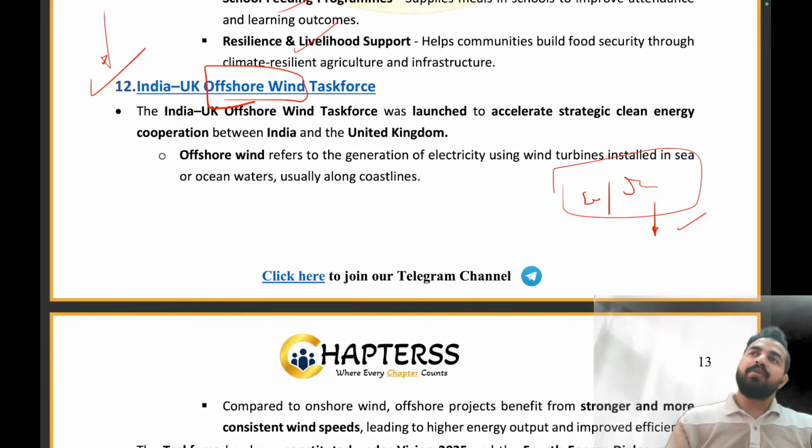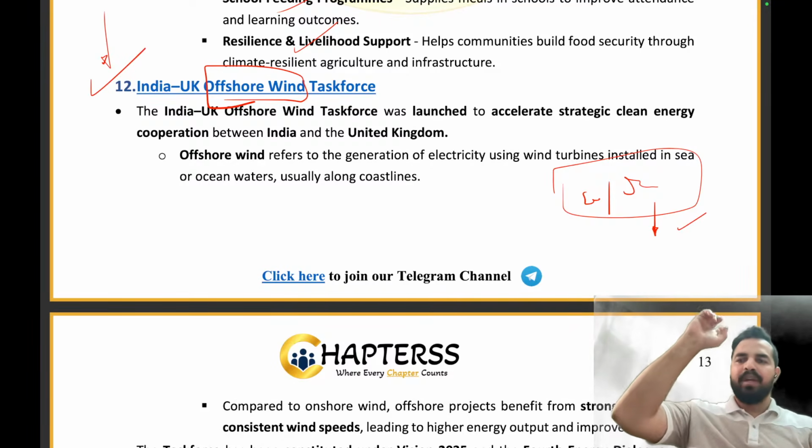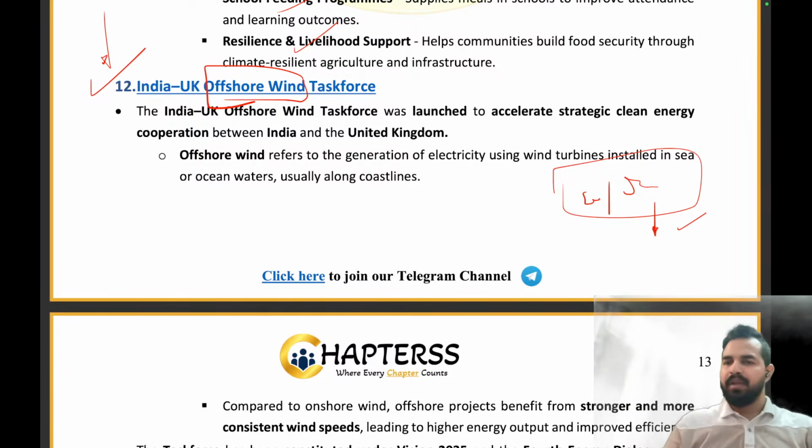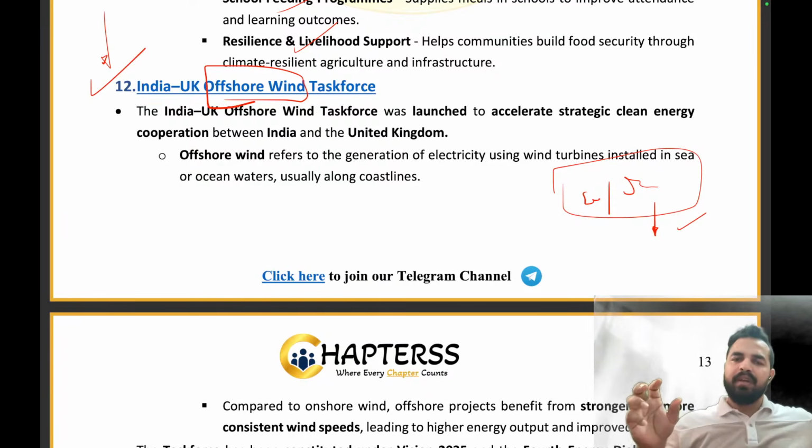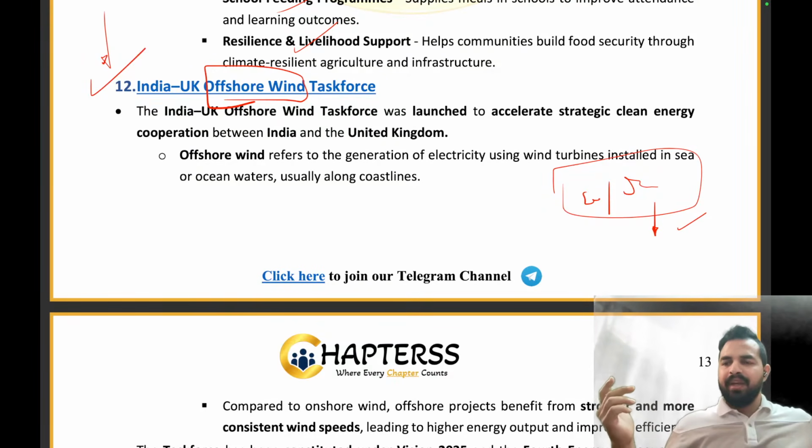Let's take an example: you have a ceiling fan in your home, right? Or an exhaust fan. If you place that exhaust fan in a place where the speed of the air is very high, it will start rotating at a very high speed, right? Even we see at times that when there is a storm in our locality, the exhaust fans installed at our home start running on their own, right?